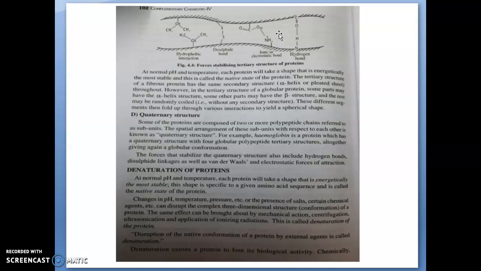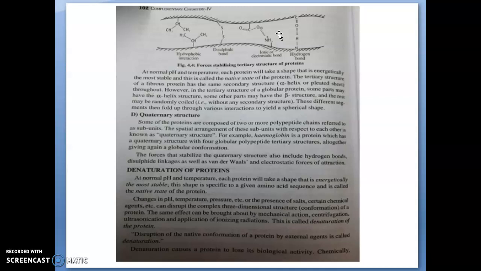But in globular protein, some part may be alpha helix and some part beta structure. These different segments then fold up through various interactions to yield a spherical, globular shape.